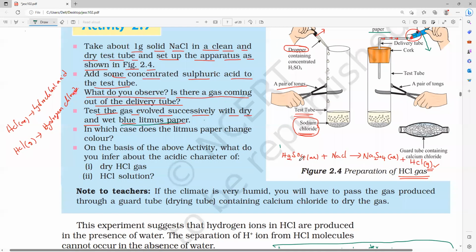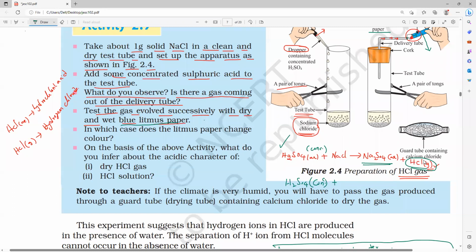Concentrated sulfuric acid, H2SO4 (conc.), reacting with NaCl. So it will form what, guys? Sodium sulfate plus hydrogen chloride gas.